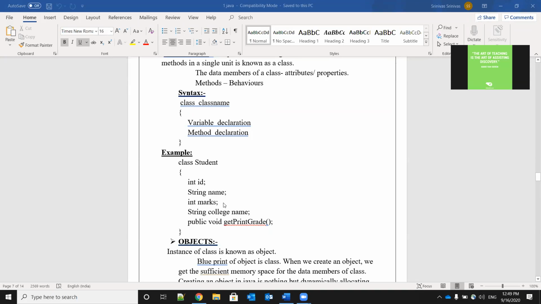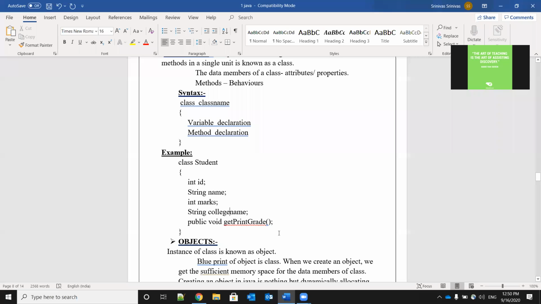Then int marks, it is one variable. String collegeName, it is also a variable. So here space should not be there. We will not use spaces to create the variables.